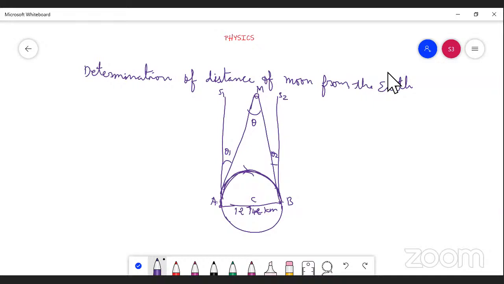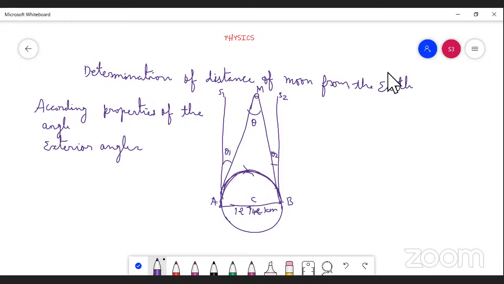Now, according to the properties of angle, exterior angle equals interior angle.